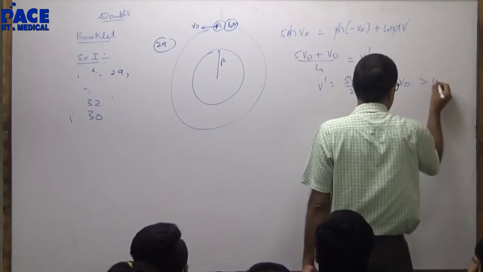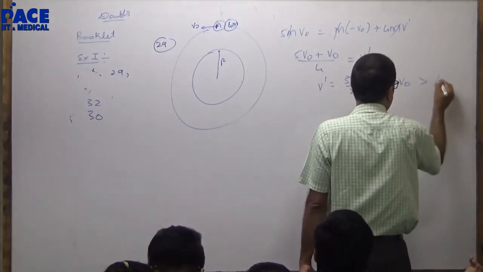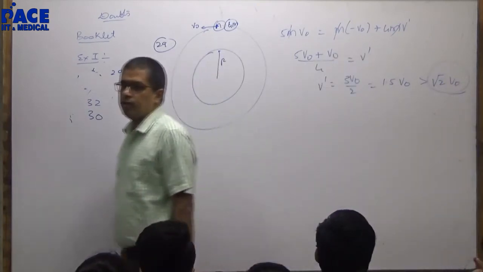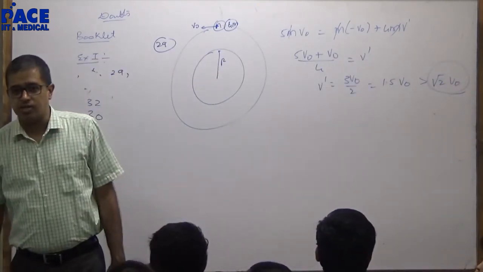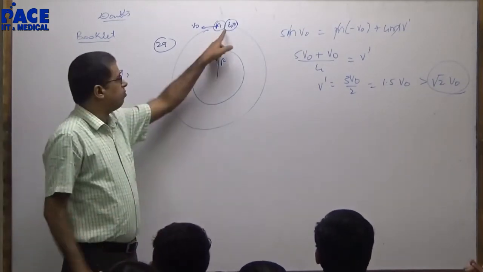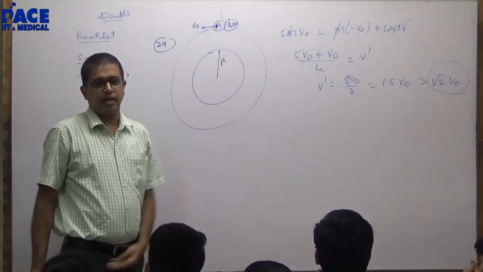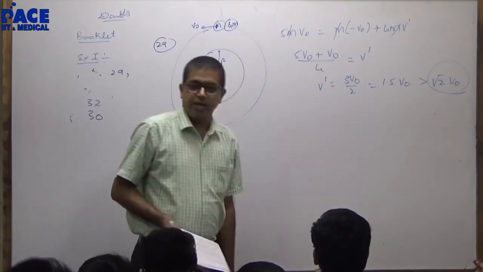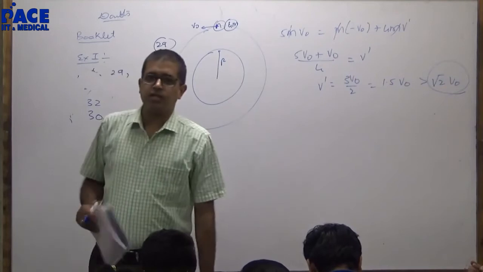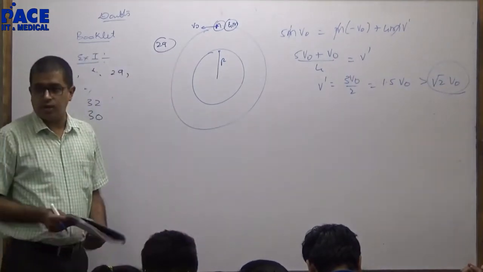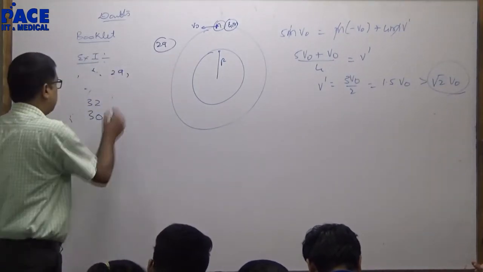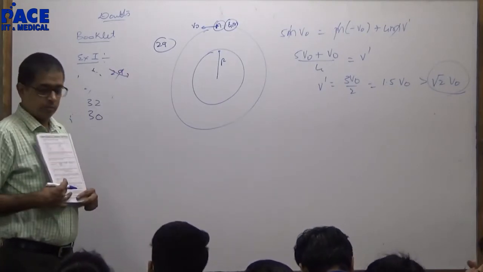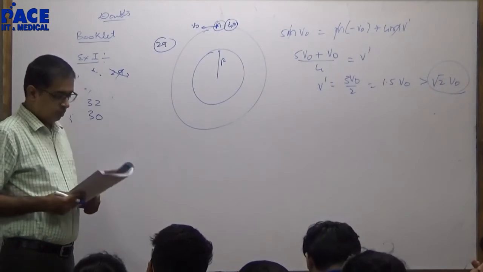1.5 v0 is greater than root 2 times v0. What is your fancy for root 2 v0? That is the escape velocity. That means 4m will acquire a velocity greater than escape velocity. It will go in an unbound orbit. There is nothing called partially bound orbit which is given in one of the options. Right? So, I used some other logic for this question for which I want the C option, the partially bound.